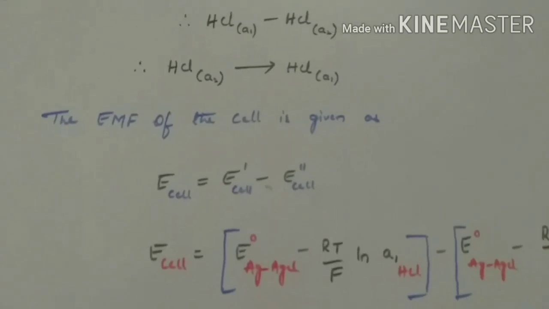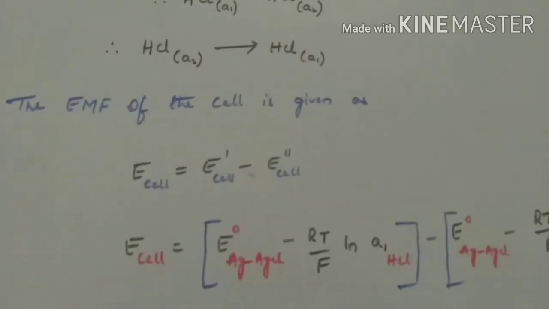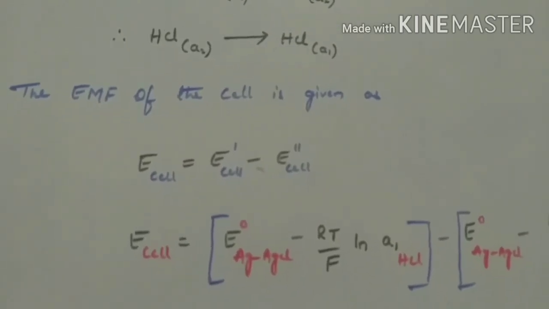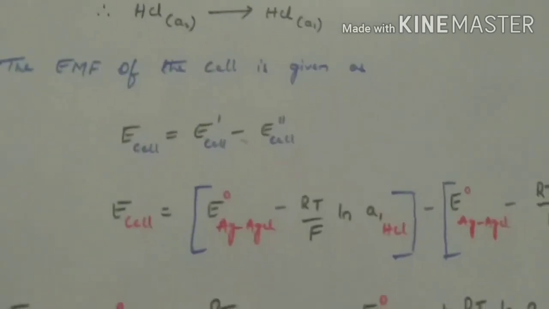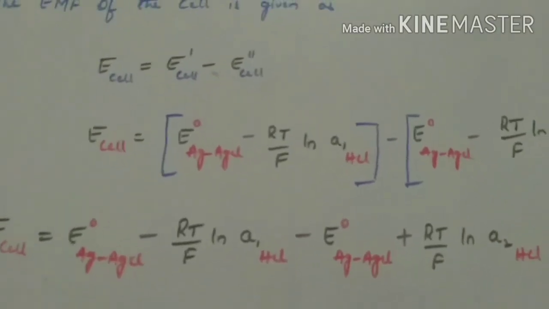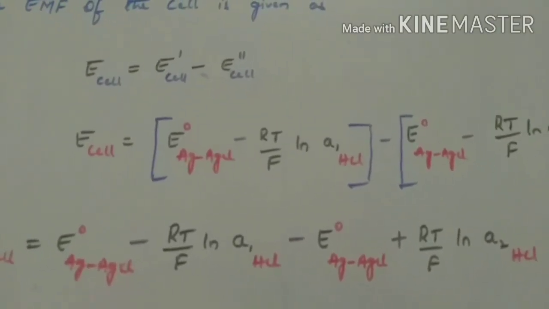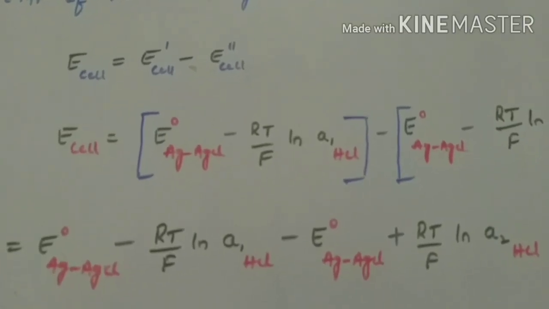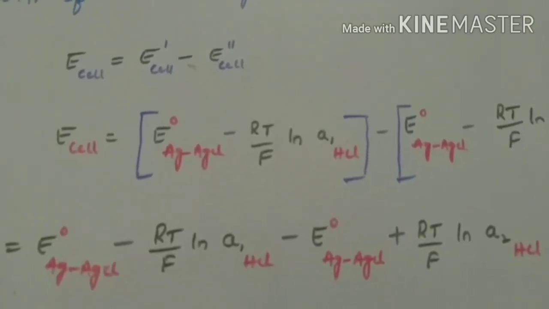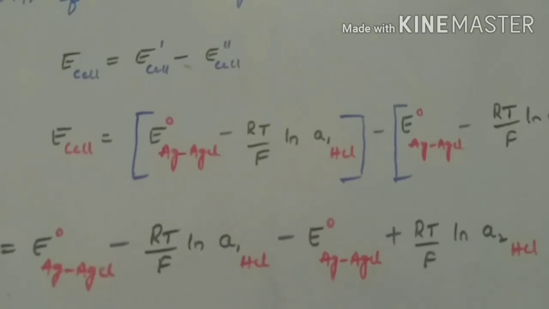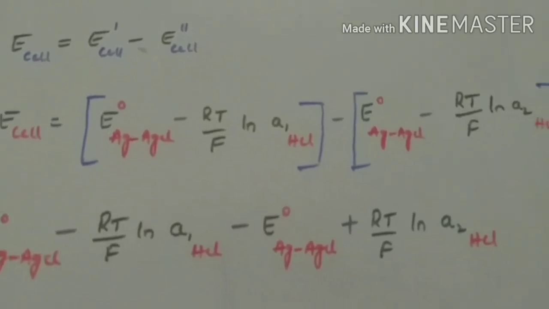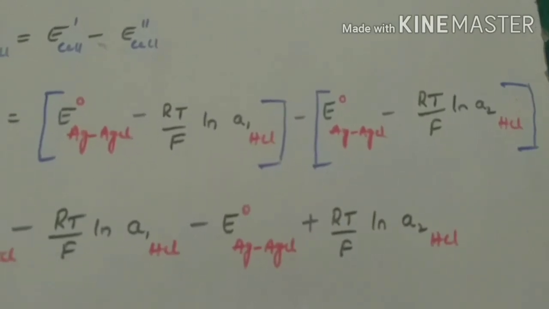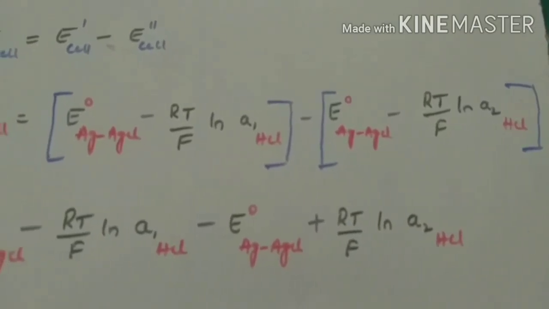The EMF of this cell is given as E_cell is equal to E_cell' minus E_cell''. Then substitute the values of E_cell' and E_cell'' in this equation. We get E_cell is equal to E° of Ag-AgCl minus RT by F ln a₁ HCl minus [E° of Ag-AgCl minus RT by F ln a₂ HCl].